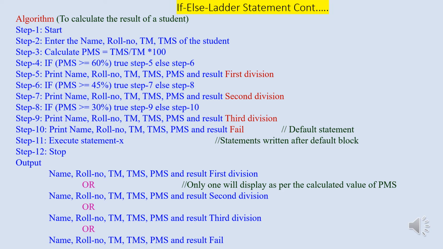If this is false, then we have to move to step number 10. At step number 10, again we have to print the name, roll number, total marks secured, percentage of marks, and result as failed. This is the default statement. And then the statement at step number 11, that is statement X, will execute. In this, we will get only one output at a time based on the percentage of marks calculated.